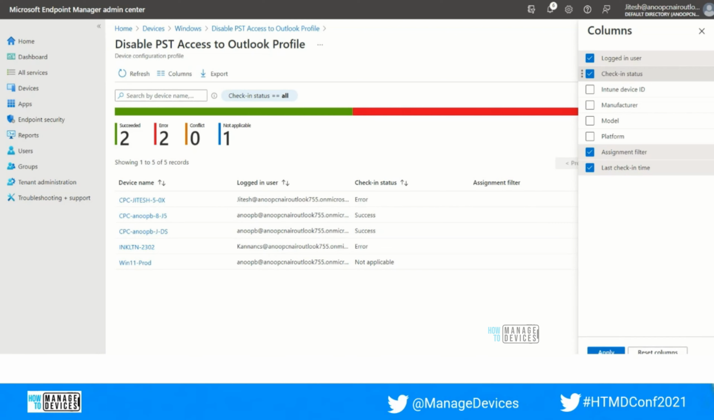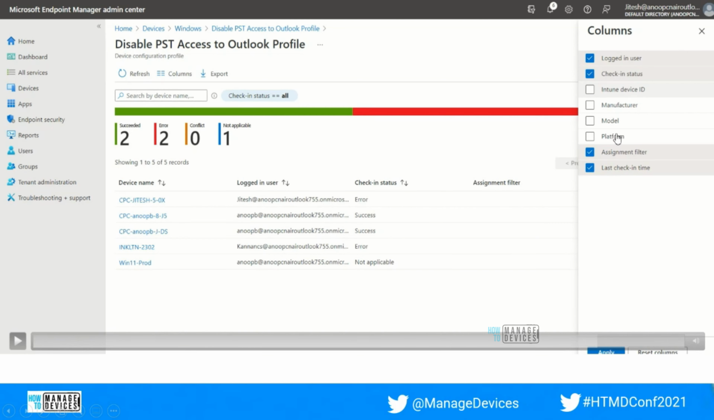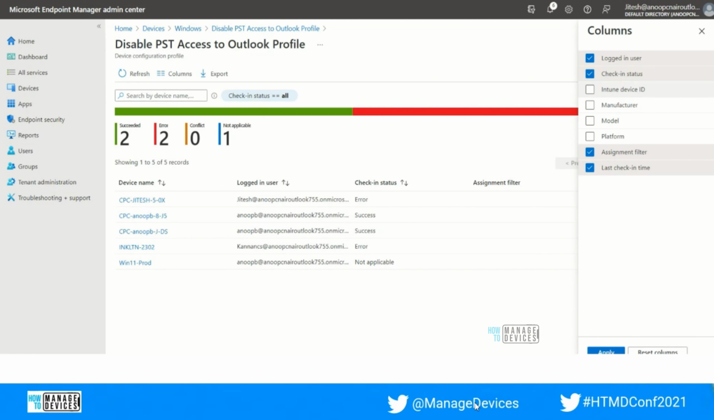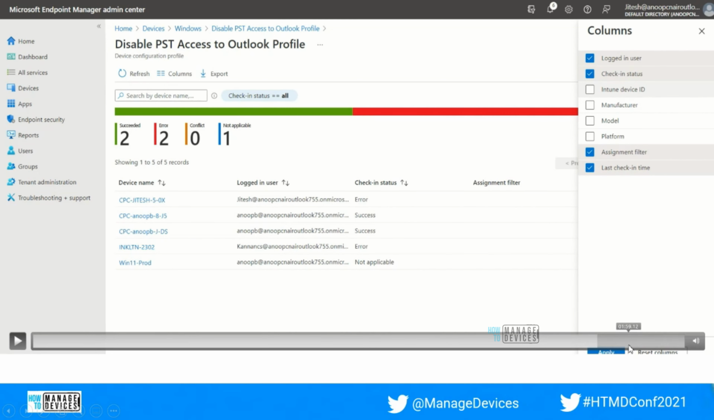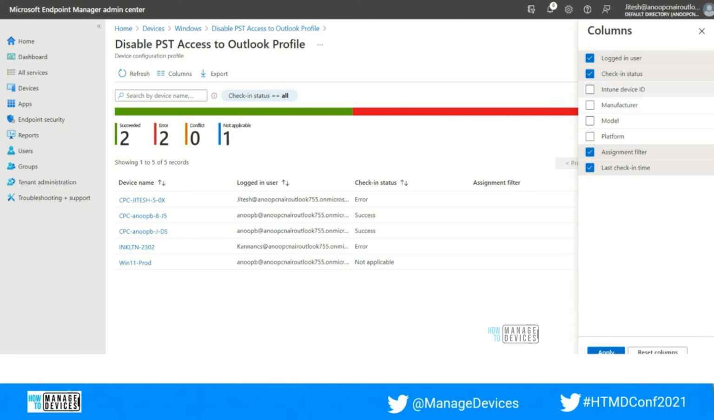In case you want to add the manufacturer or the model or the platform as a part of this report, you can quickly go to that section and modify it, and you need to press apply. Then you will be able to export the same data. So this is all about the configuration profile report.